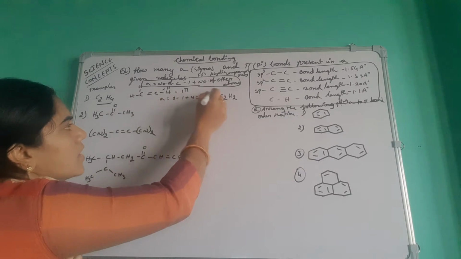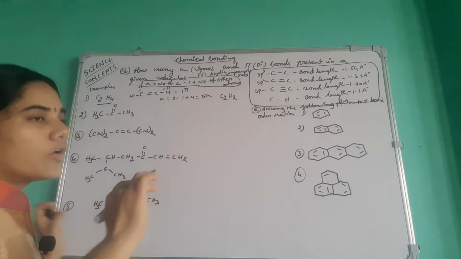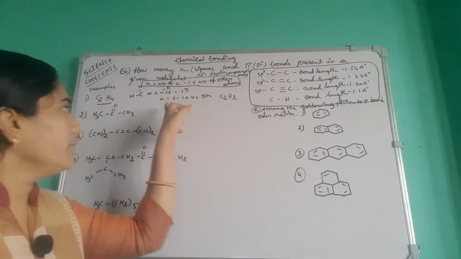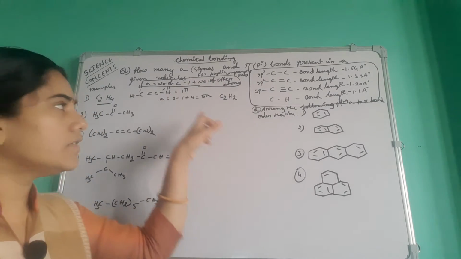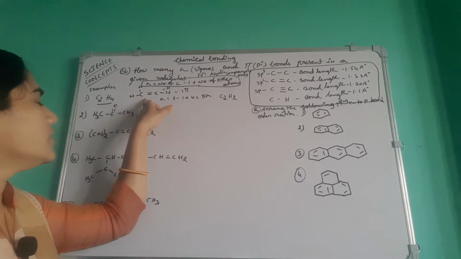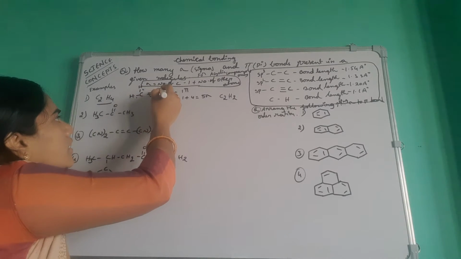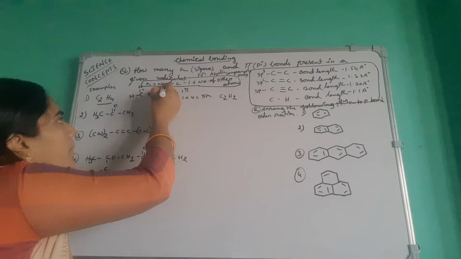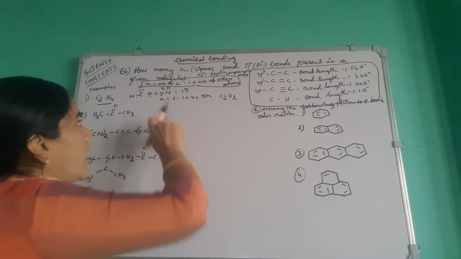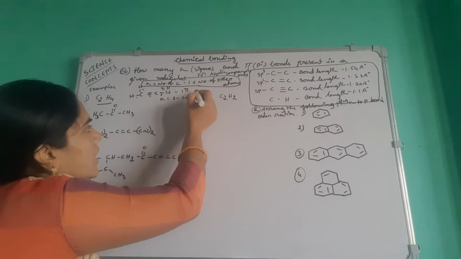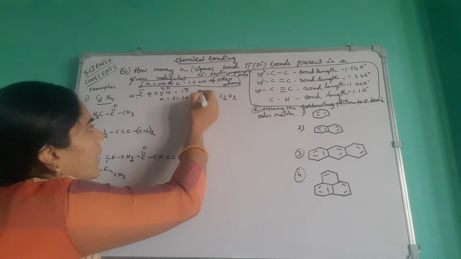Without using this formula also you will get the answer. If you want to reduce the time in acyclic compounds, you will apply this formula. Or simply you will see the structure: 1, 2, 3, 4, 5. Total 5 sigma bonds, and the pi bonds are 1. So 1 pi bond and 5 sigma bonds.